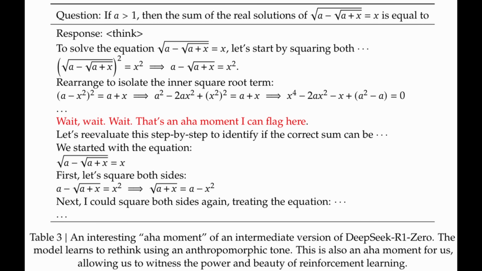Here's an example from the paper, where if you give the model a question like this math problem, you can see that in its response, it actually reasons through it and gives you the steps to how it got to the solution. It showed its work. You can see in red, it says, wait, there's an aha moment, as well as let's reevaluate this step by step. And in doing so, the model is going to have a more accurate response than if you were to just give the response by itself without chain of thought reasoning.